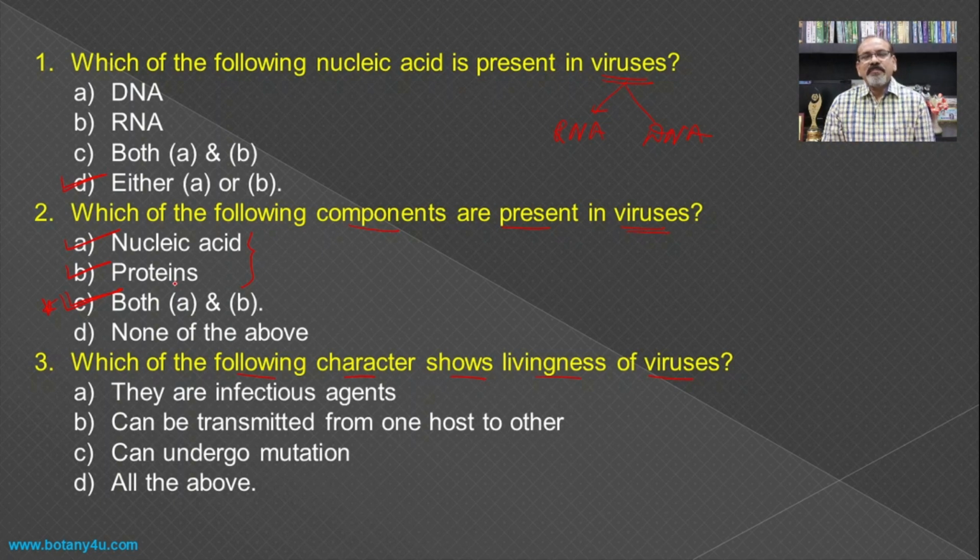As we consider viruses to be at the edge of the living and the non-living, they show living characteristics as well as non-living ones. The options are: they are infectious agents; they can be transmitted from one host to the other; and they undergo mutation. These three characteristics are all features of living organisms, and hence all of the above becomes the answer for this question.